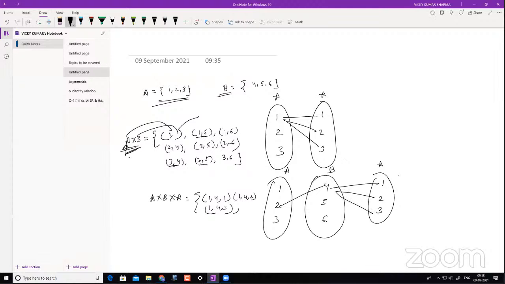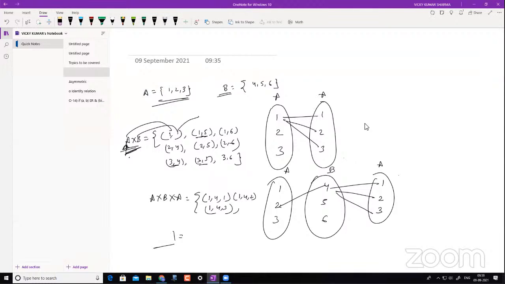Okay. So can you tell me what is the cardinality of A cross B here? Just put it in the chat box. I'll just see you there. The answer is 9, right? So the cardinality of A cross B is 9.